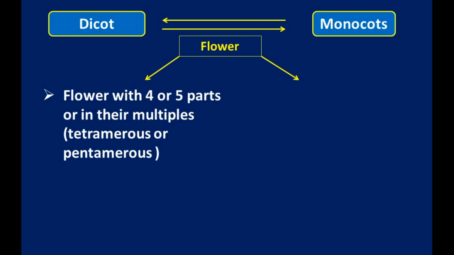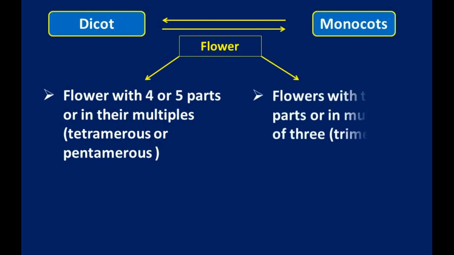Tetra means 4 and penta means 5. They have 4 or 5 petals or their multiples. For monocot plants, flowers have 3 parts, 3 petals or multiples of 3. It is known as trimerous.